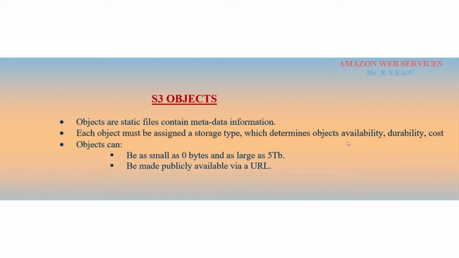Objects can be as small as 0 bytes and as large as 5 terabytes. They can be made publicly available via a URL, because every object is created with one unique URL. So every customer accesses objects through the URL only. And a very important point in that case: every object contains a storage class.